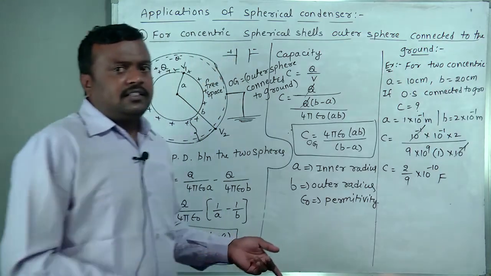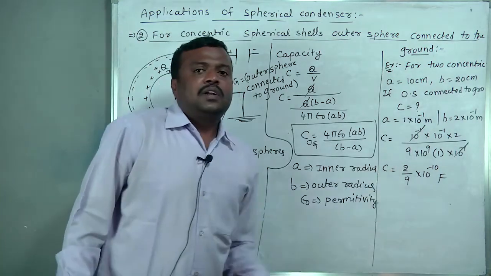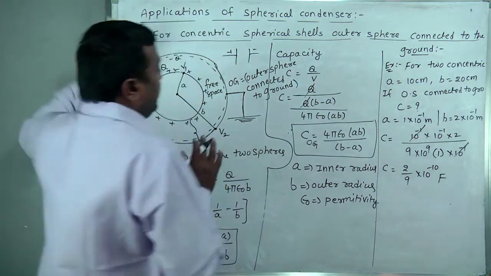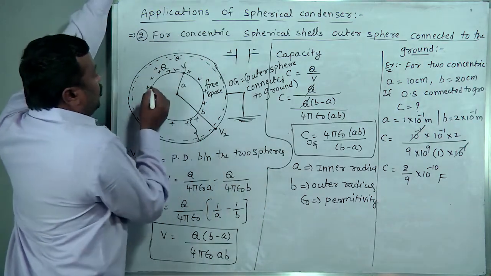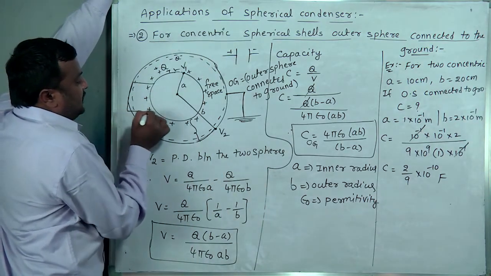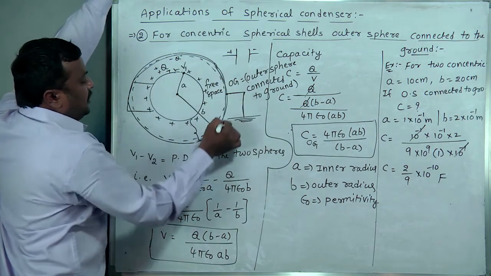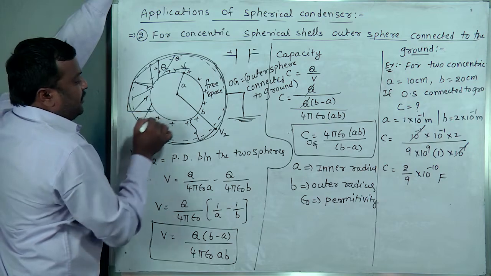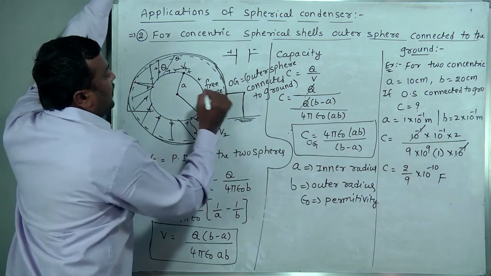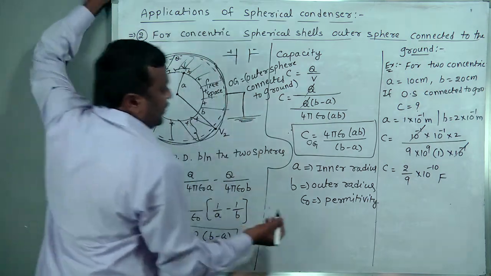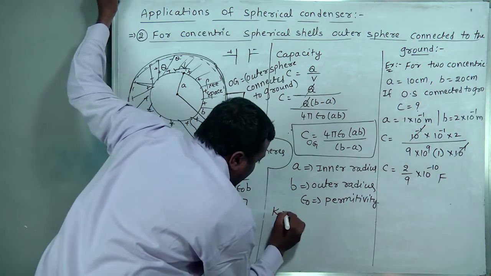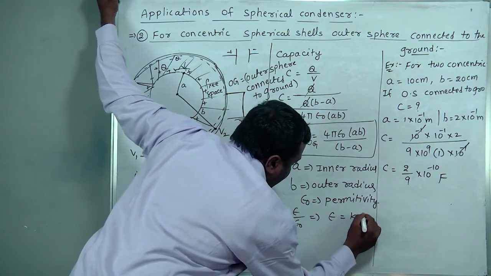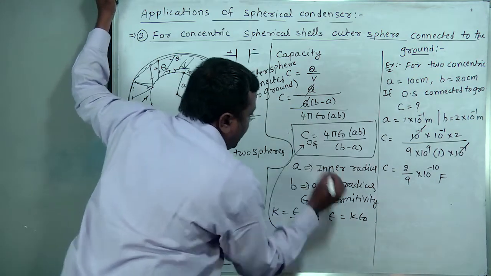If you want to write in decimals, then we should divide that. Okay, so this is the method. Suppose between the two plates, between these two spheres of the capacitor, a dielectric was introduced totally, then how can we write? With the dielectric, K is equal to epsilon by epsilon naught, we know. Epsilon is equal to K times epsilon naught, substitute there.